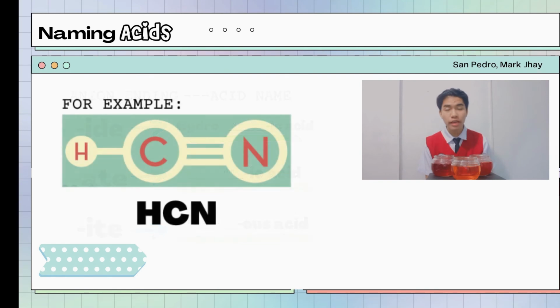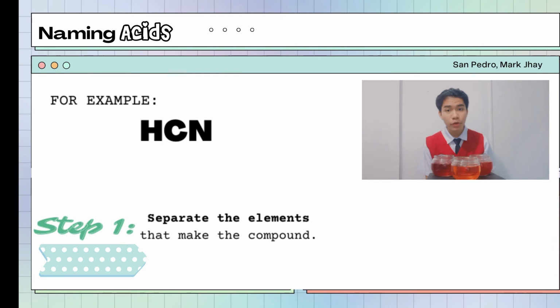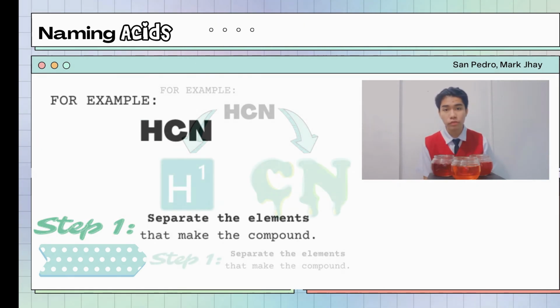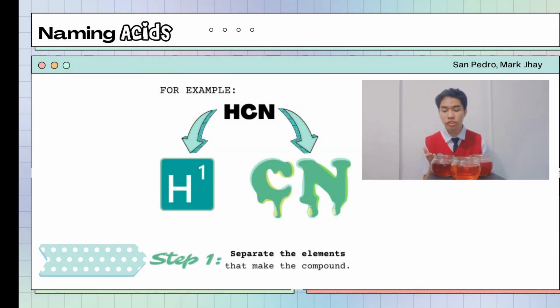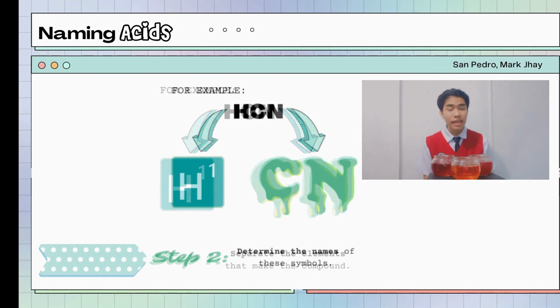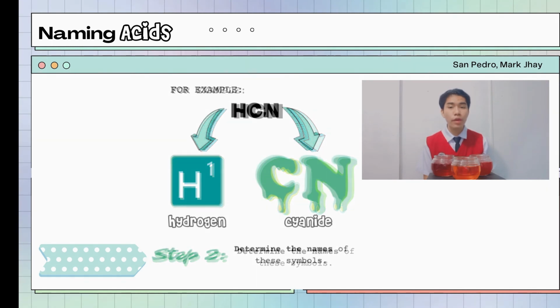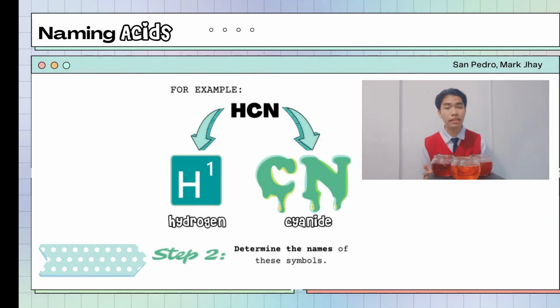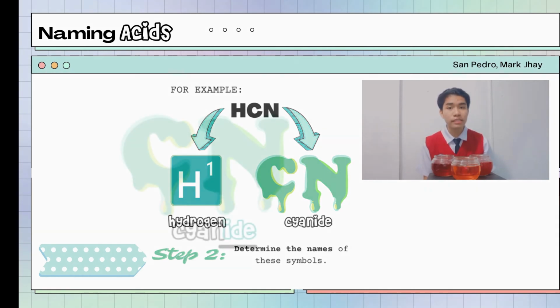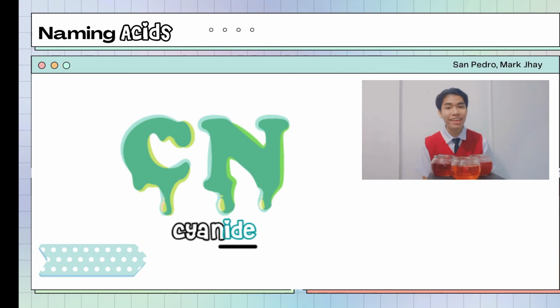For example, HCN. First step, we need to separate the elements that make the compound. We have H and CN. Next is to determine the names of these symbols. We have hydrogen for H and cyanide for CN. If you have noticed, the anion CN ends with IDE.